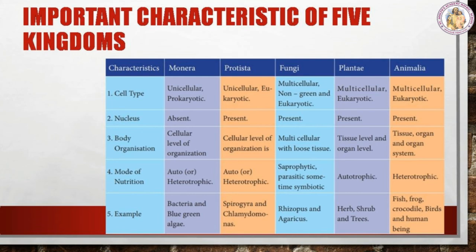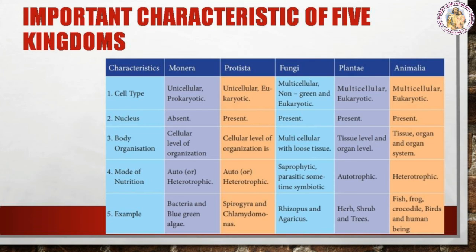Next, body organization. See, Monera has cellular level organization. That means all the body functions are carried out by the cell. Next, Protista. Here also they have cellular level organization. Next, fungi. They are multicellular with loose tissues. In Plantae, tissue level and organ level organization. Next, animals, tissue, organ and organ system.